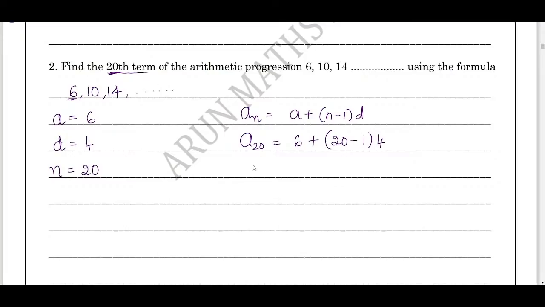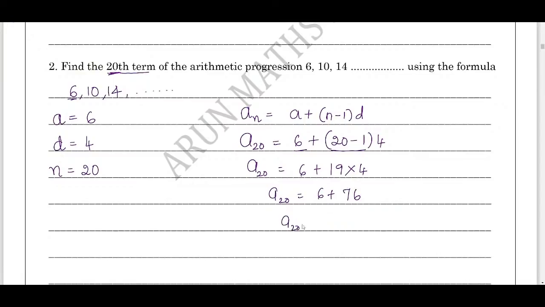4. Now a20 equals, students, keep 6 as it is. Many of the students will add 6 plus 20. No, first you should simplify what is inside the bracket. Now 20 minus 1 is 19 into 4. Now a20 equals 6 plus, first you should multiply. Now multiply 19 into 4. What we get is 76.